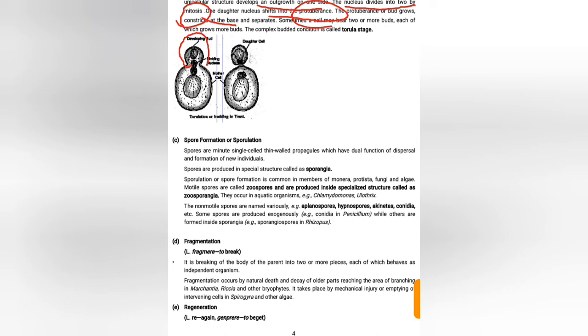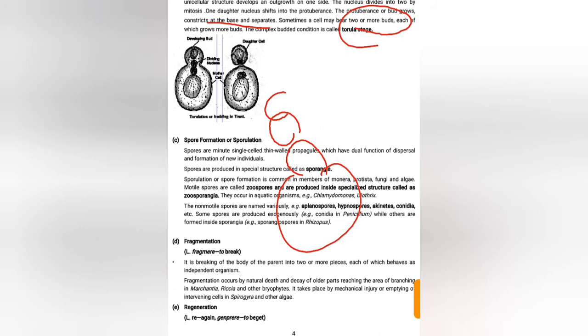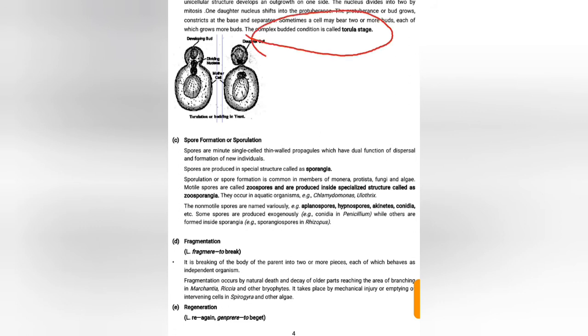Protuberance means the bud grows, constricts at the base and separates. Sometimes a cell may bear one bud or two or more buds, and each bud grows into more buds, and the complex budded condition is called the torula stage.